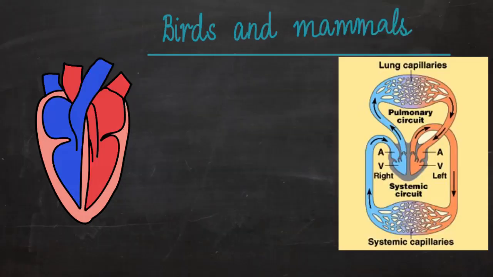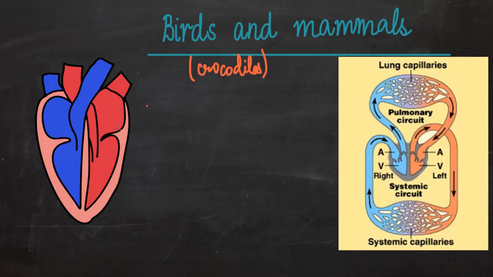And now comes the part which many of you must have been waiting for. So here we talk about heart of mammals and birds, including us humans. Also crocodiles. It is a reptile, but its heart is very much like birds and mammals.